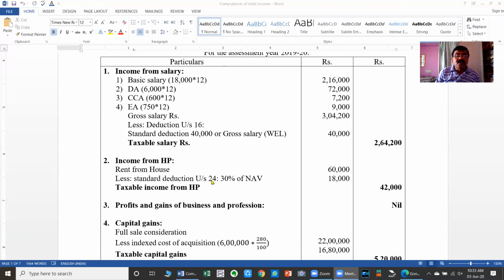From this, under section 24, we have to give the standard deduction at the rate of 30% of net annual value. That is 30% of 60,000, which comes to 18,000 rupees. So 60,000 minus the standard deduction under section 24 of 18,000 gives the net taxable income from house property, 42,000.